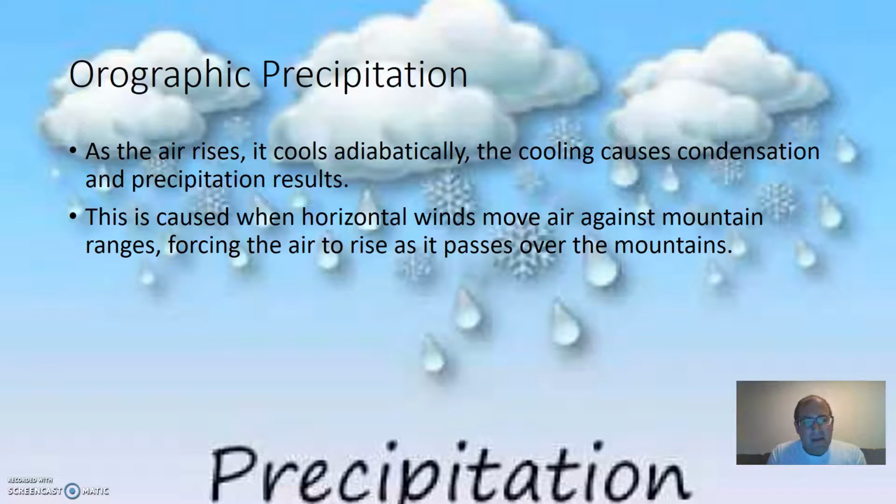So the other mechanism is orographic precipitation. This happens as the air rises, it cools adiabatically, which we just talked about, and the cooling causes condensation and precipitation results. So it's similar to condensation because condensation goes into it, but it has a little more added to it. This is caused when horizontal winds move air against mountain ranges, forcing the air to rise as it passes over the mountains. So this happens a lot more in mountainous areas and more rough terrain areas than smooth areas.